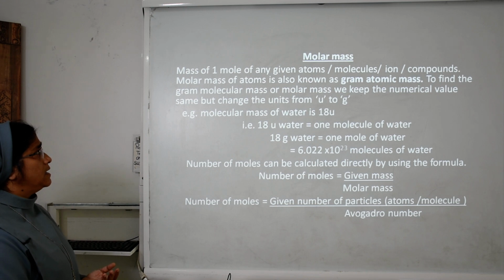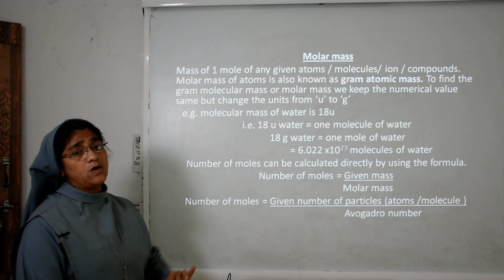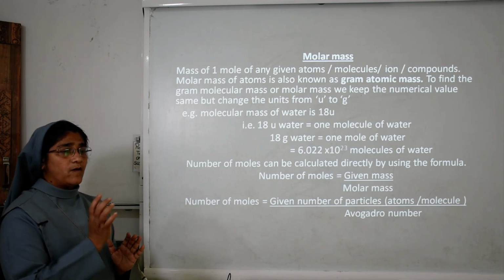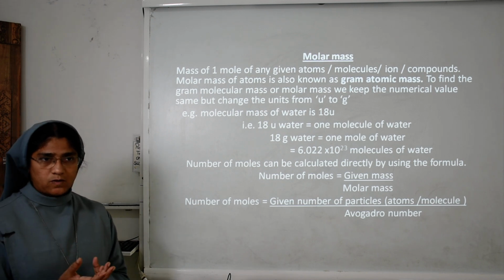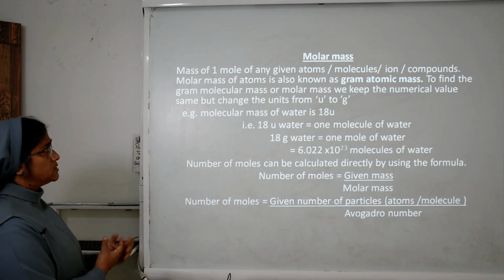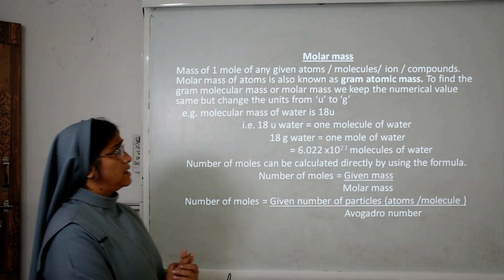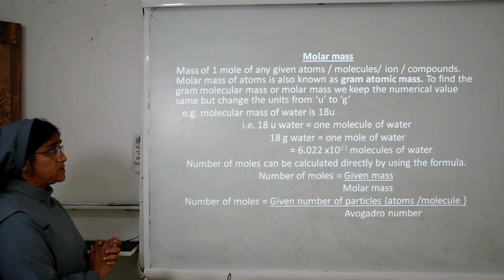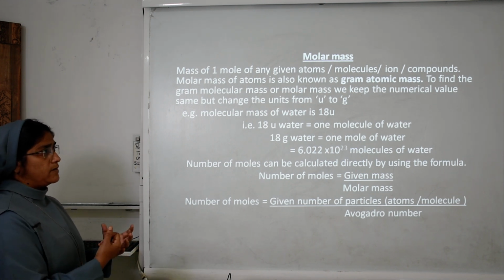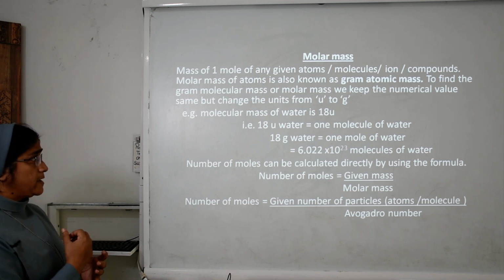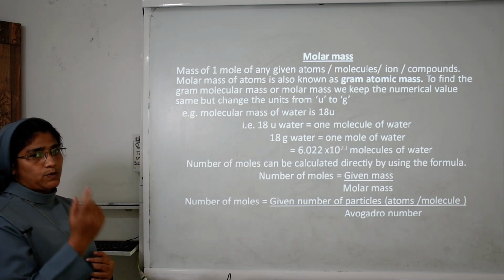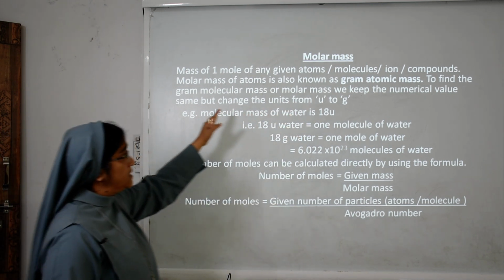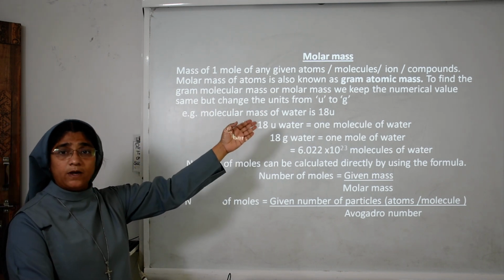Molar mass means the mass of 1 mole of any given atoms, molecules, ions or compounds. Molar mass of an atom is also known as gram atomic mass. To find gram molecular mass or molar mass, we keep the numerical value the same but change the units from U to G. Here we are not using U.